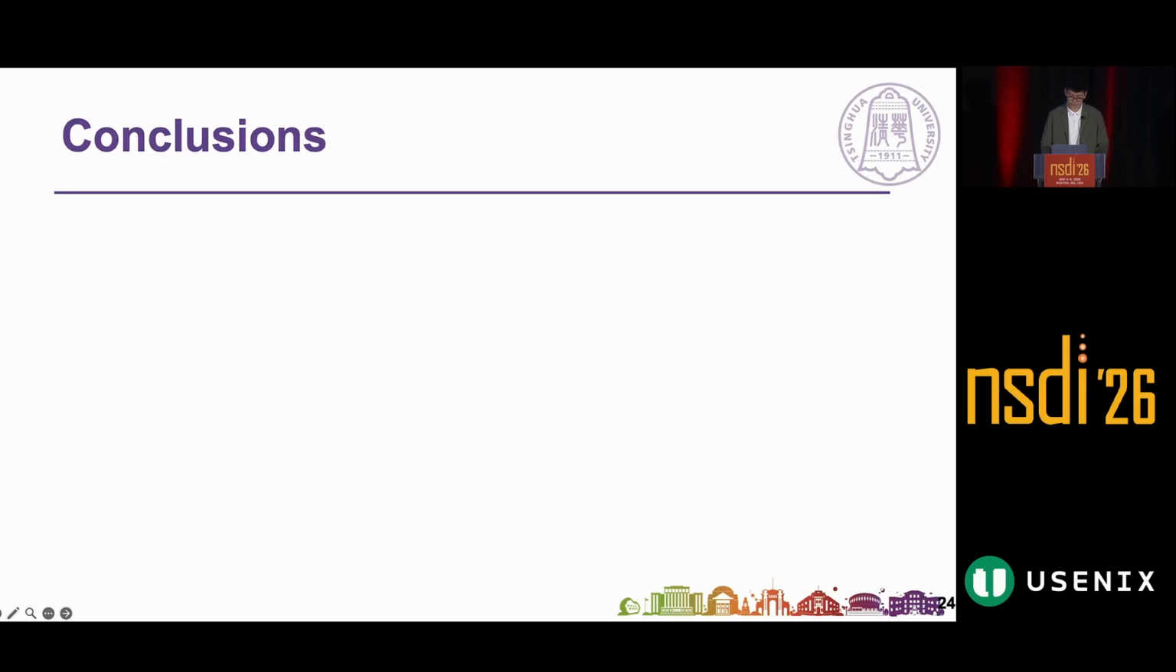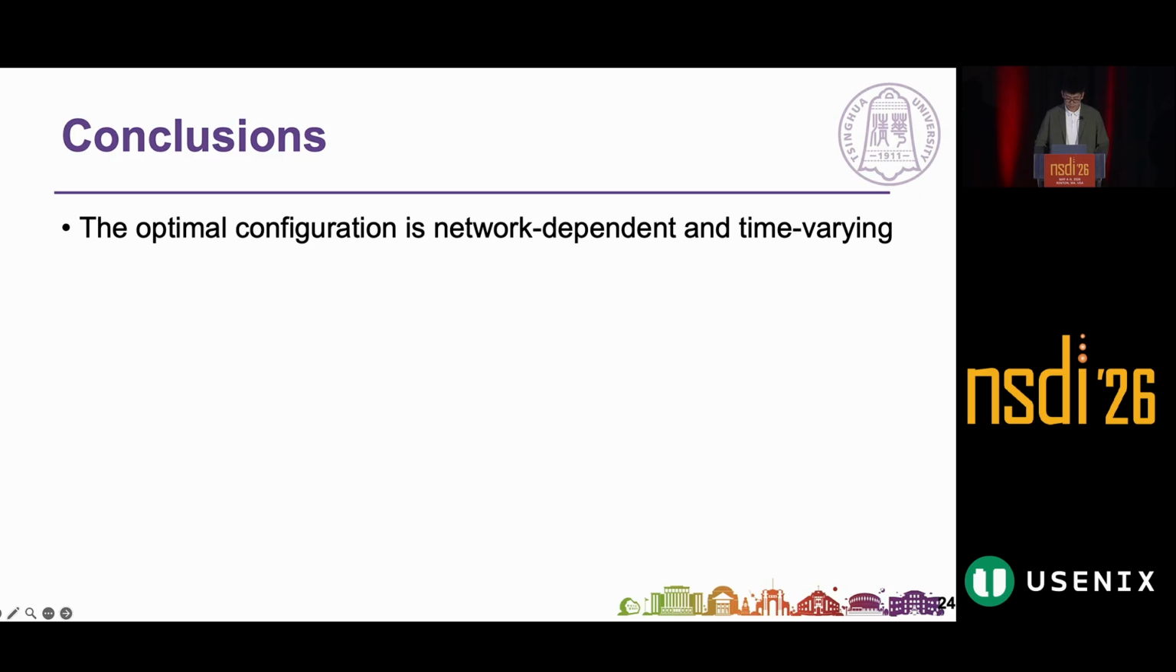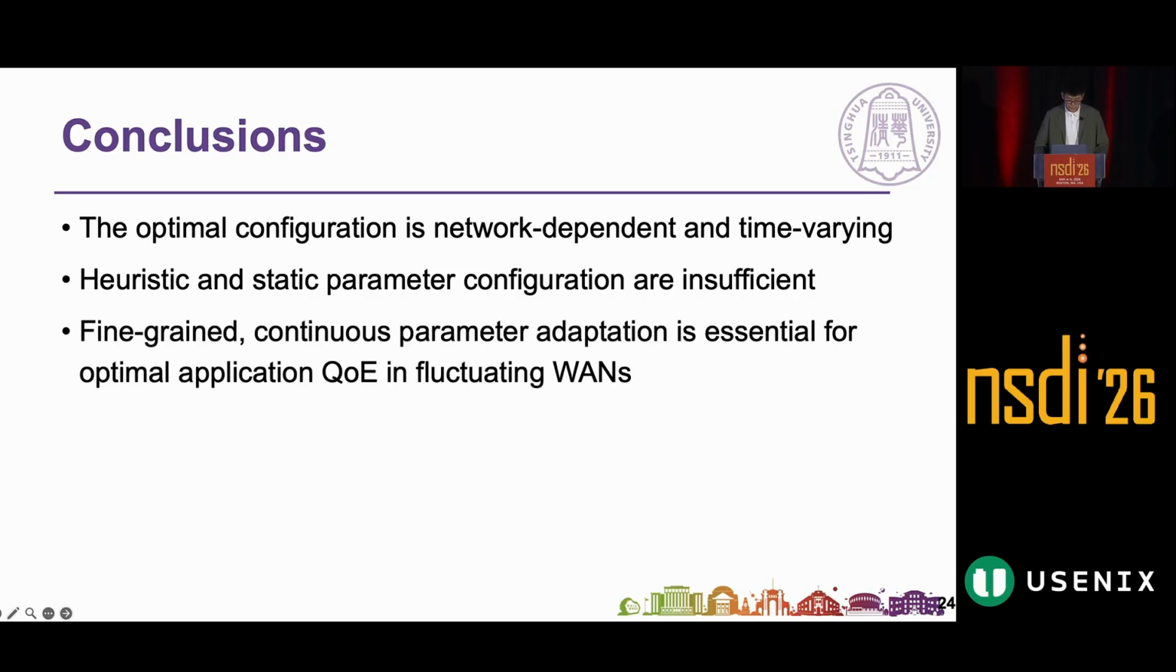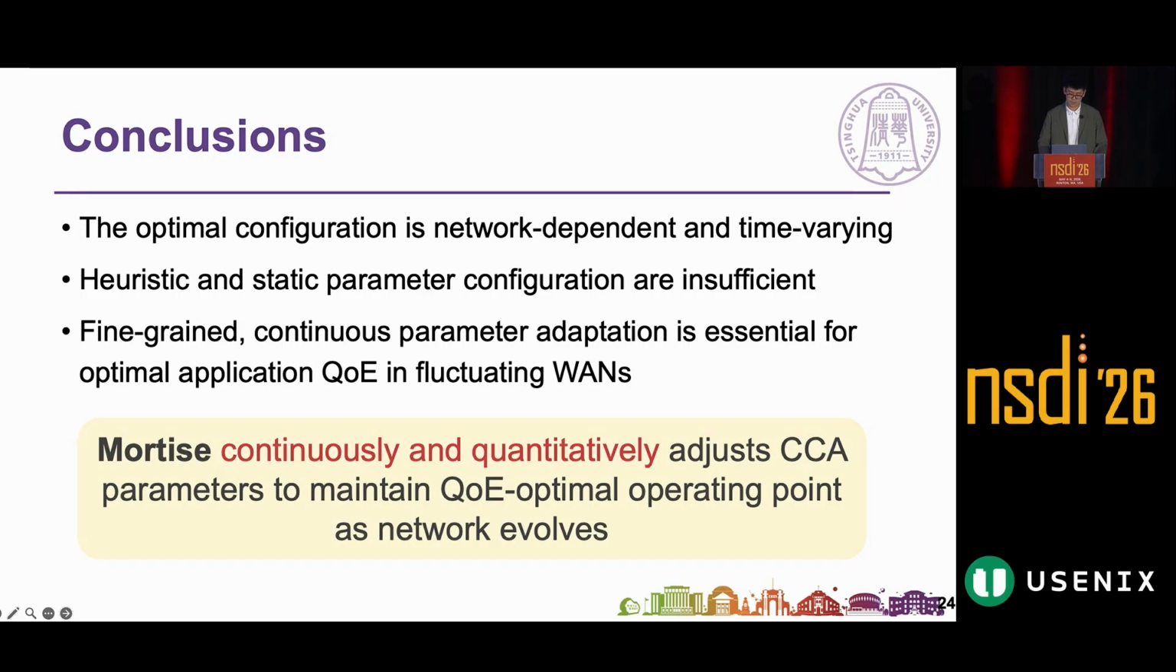So to conclude, the optimal CCA configuration is network-dependent and time-varying. Heuristic and static parameter configuration are fundamentally insufficient. Fine-grained continuous parameter adaptation is essential for optimal QoE in fluctuating environments. Mortise addressed this by continuously and quantitatively adjusting CCA parameters to maintain QoE optimal operating points as network state evolves.